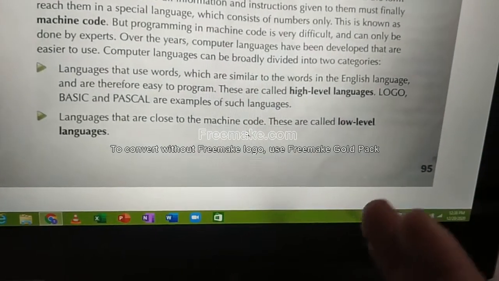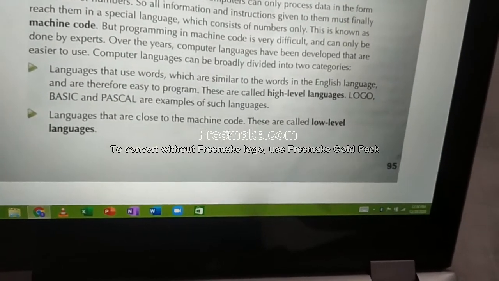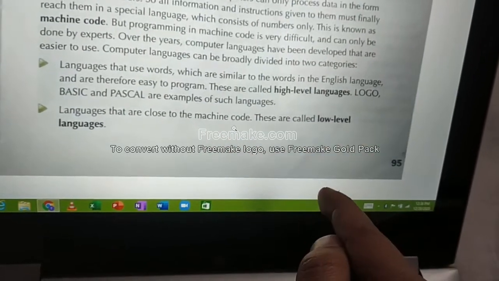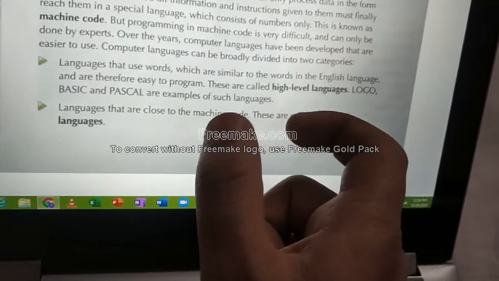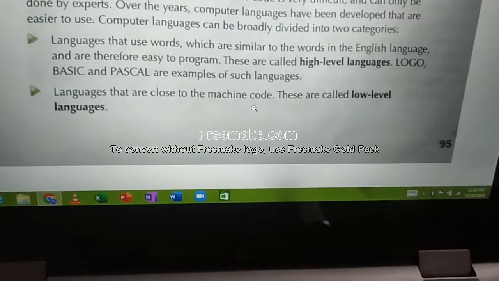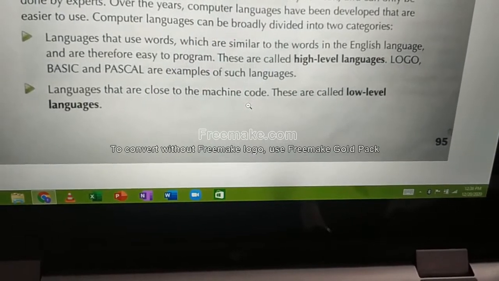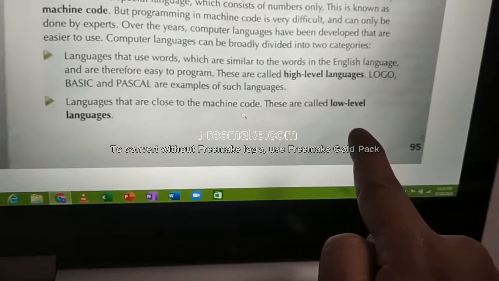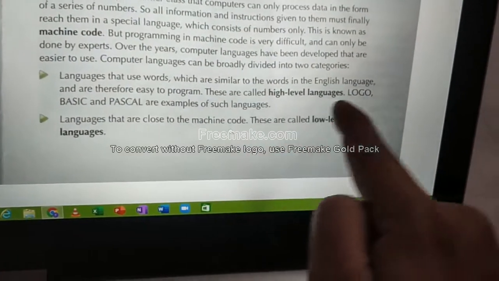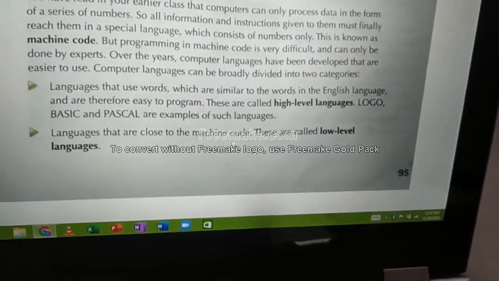Languages that are closer to the machine code are called low-level languages. If you are writing a program using machine codes, that is 0 and 1, using those codes, that is a low-level language. Very low-level language. Why is it called low-level language? Because it is very, very difficult. That point you should know. If it is very difficult, it is a low level language. So machine codes are low level language. If it is easy, it is high level language. So these Logo, Pascal, Basic are high level languages because they are easy to understand.